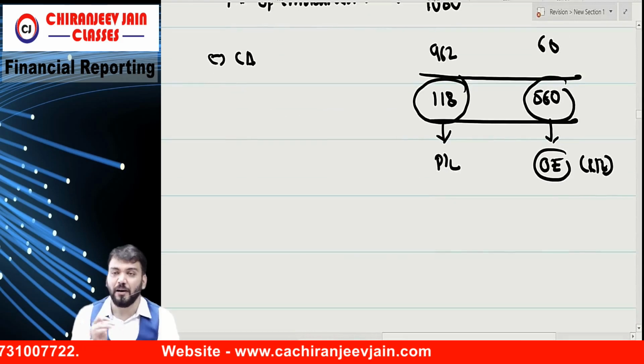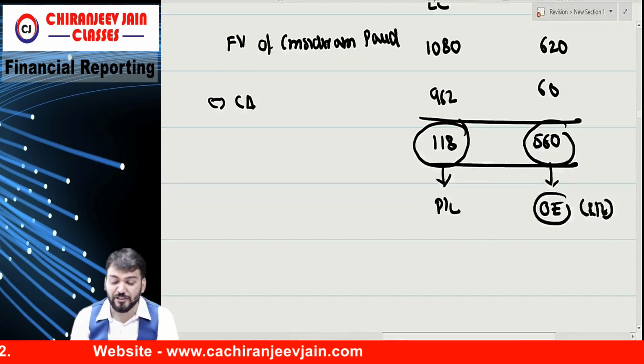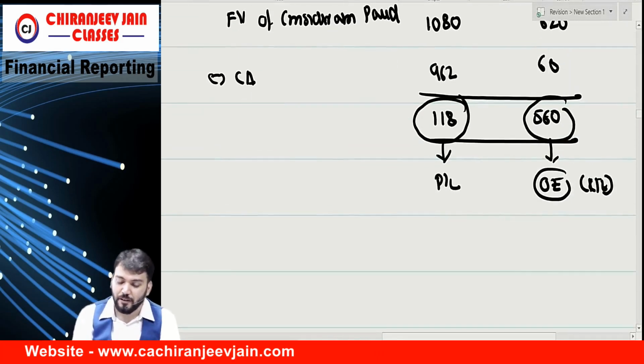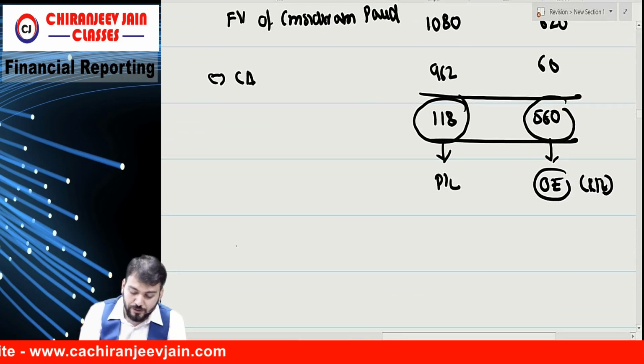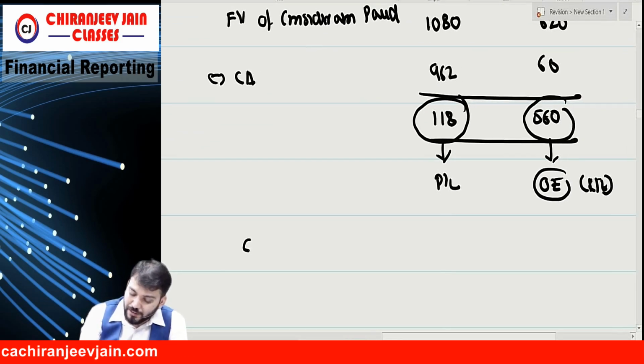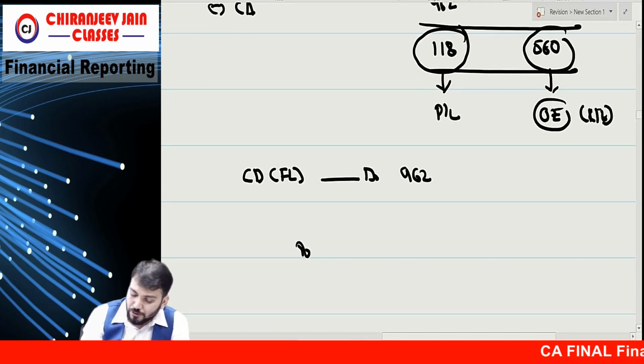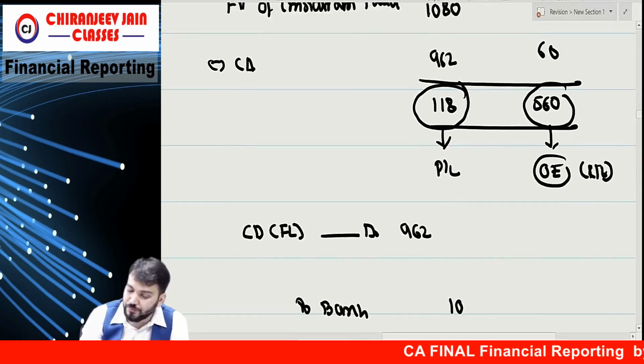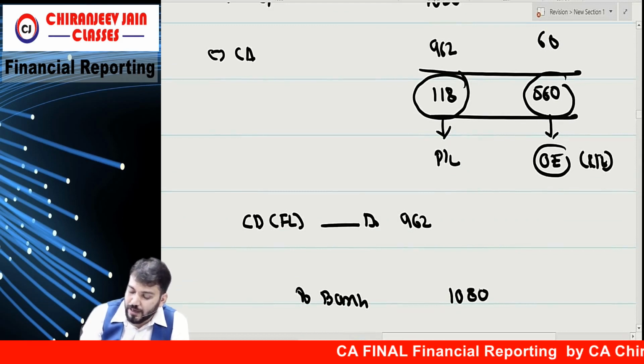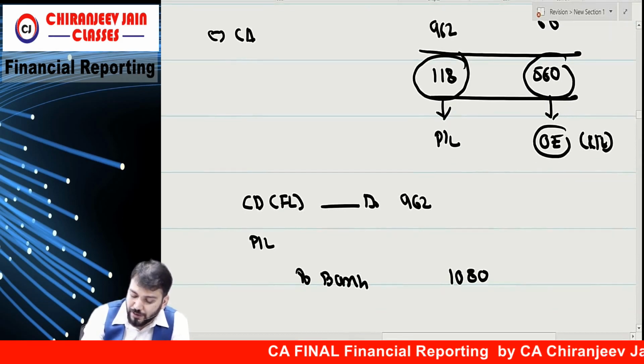Means what journal entry will pass. For repurchase of the liability component, what journal entry? Convertible debenture, financial liability account debit, 962. To bank, how much? 1080. And the difference will be transferred to what?